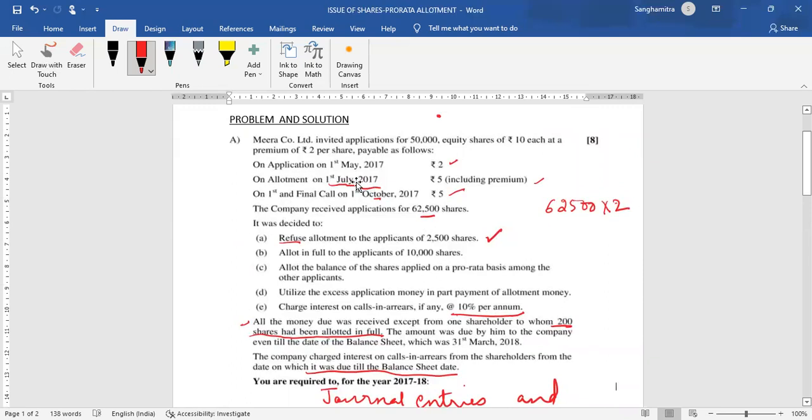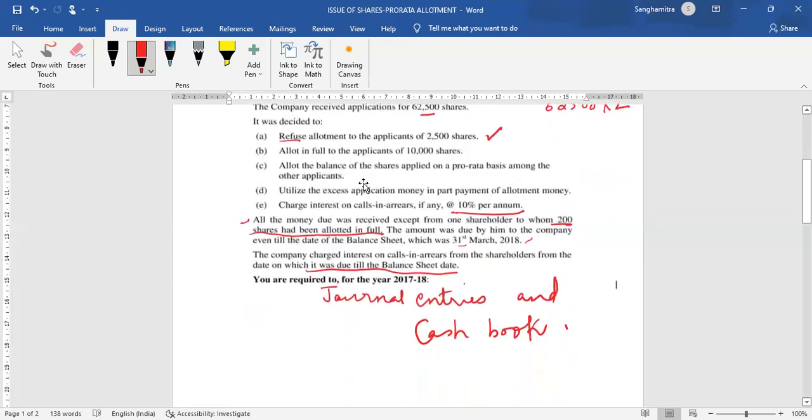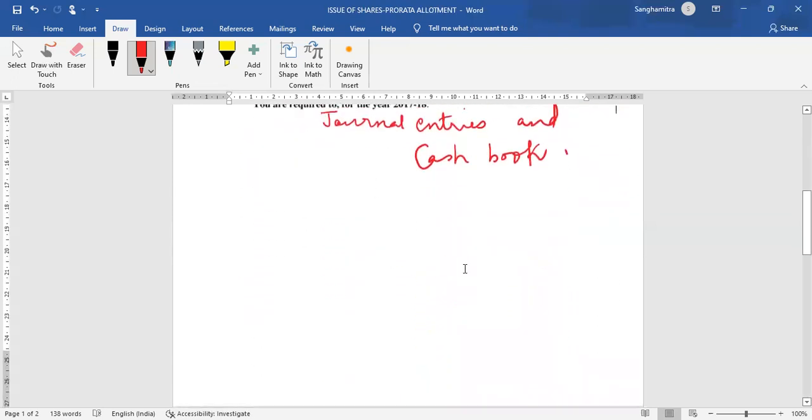From 1st July. On allotment, a shareholder holding 200 shares did not pay. So interest has to be paid till the date of balance sheet, which is 31st March 2018. So from 1st July 2017 to 31st March 2018, interest has to be paid on the first 1,000 rupees.